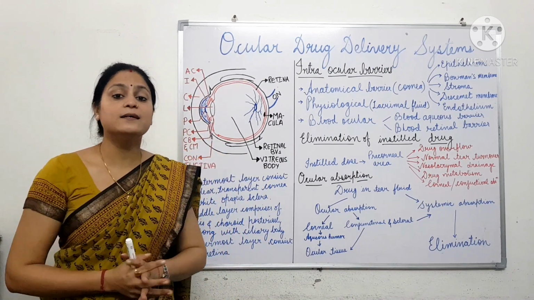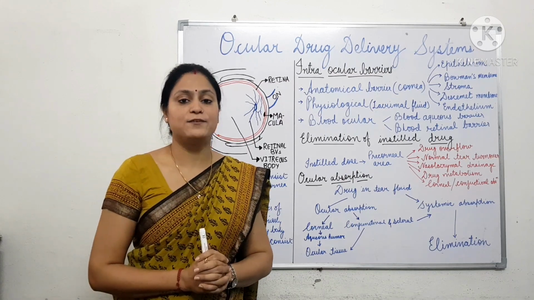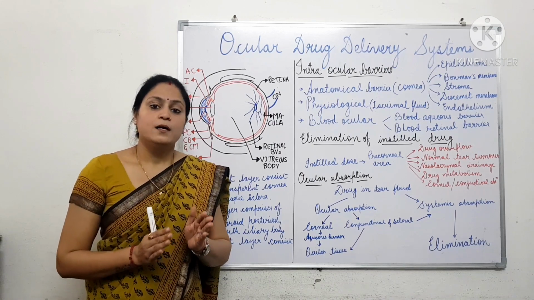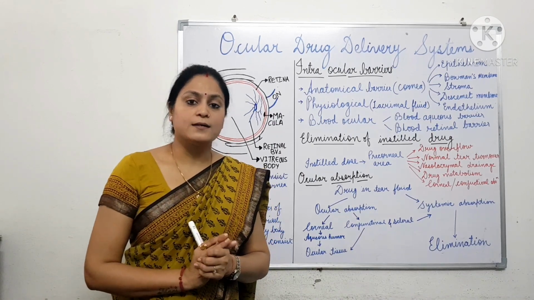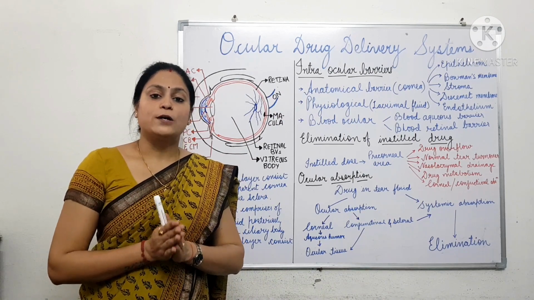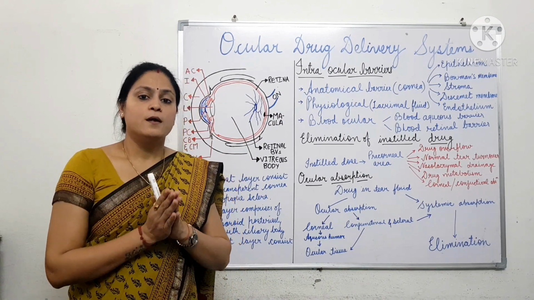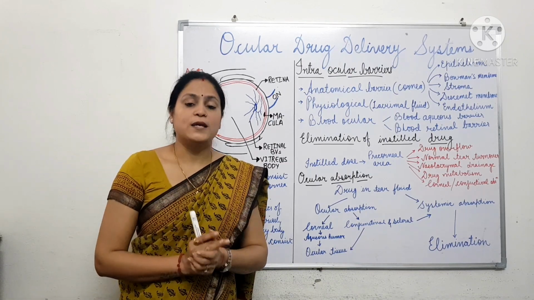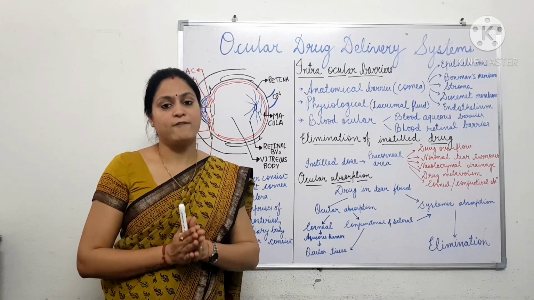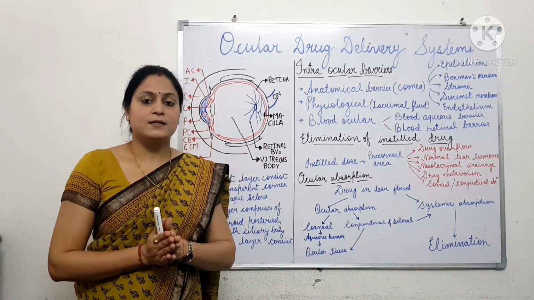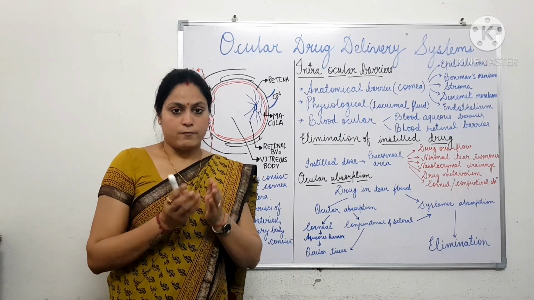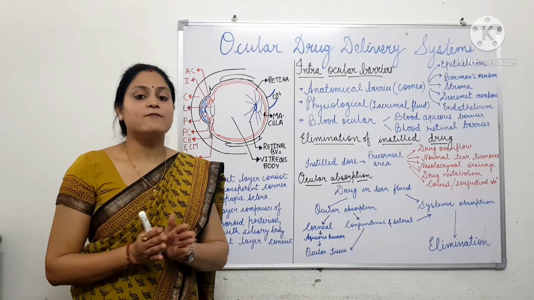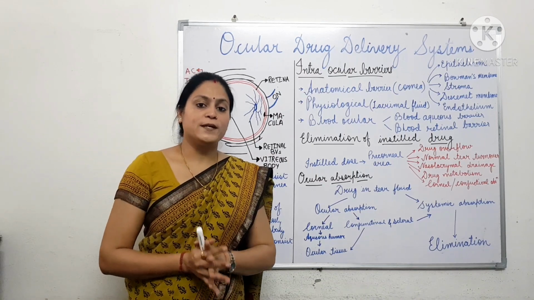So, an ideal ocular drug delivery system should have certain characteristics. It should be able to release the drug in a sustained way for a prolonged period of time, and apart from that, an ideal ophthalmic dosage form is also required to have proper ocular retention, which is responsible for retaining the dosage form in contact with the ocular tissue for a prolonged period of time.